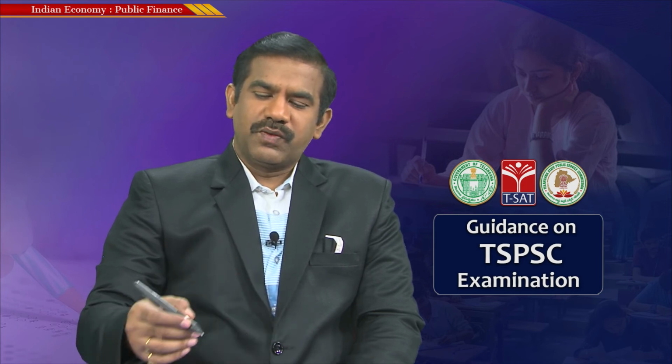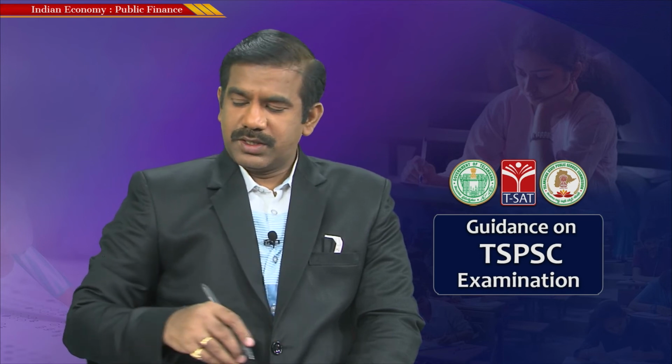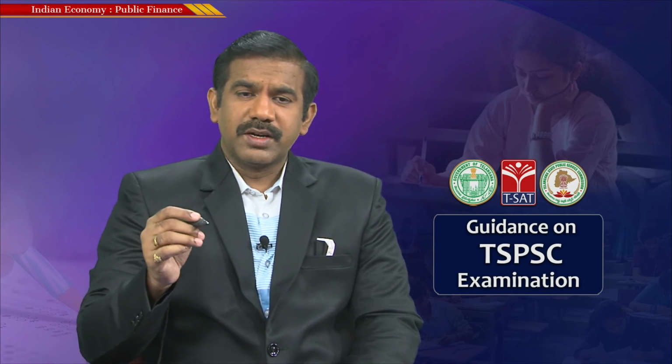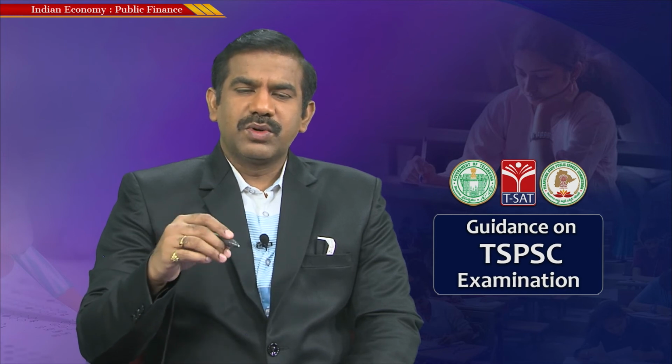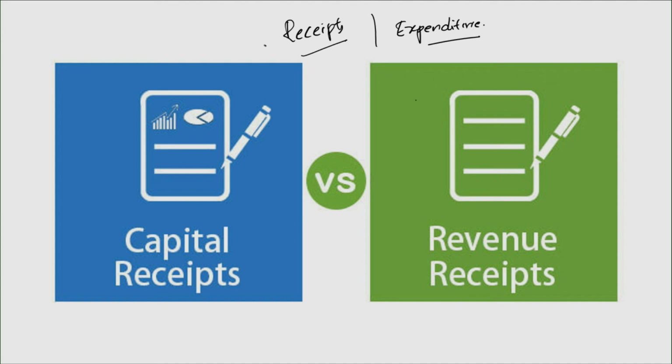So once the finance bill and appropriation bill get passed in the parliament, the budget is deemed to be passed. So now let's go ahead and understand the components of a budget. As I already made clear, the budget is commonly referred to as an annual financial statement, and any financial statement does consist of receipts and expenditure. So we'll start with what constitutes the receipts of the government of India and what constitutes the expenditure, I mean the components of receipts and expenditure. We'll start with receipts initially and then go ahead with the expenditure.